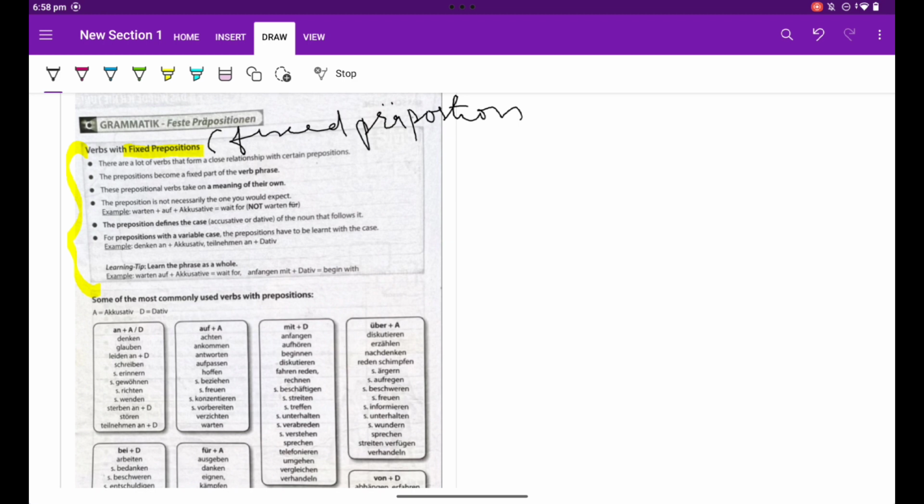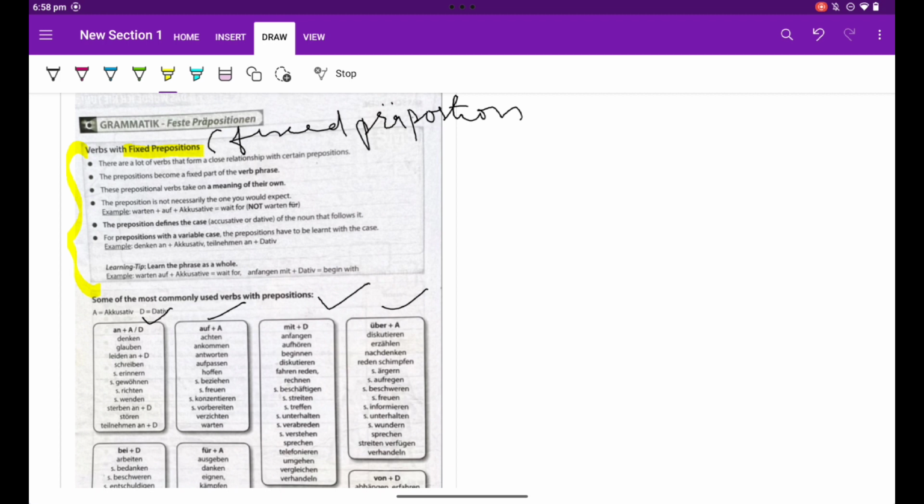In the German language, certain verbs have very fixed prepositions. Without those prepositions, we cannot use the verbs. And the examples of them are given here. First, let us go through all the rules.